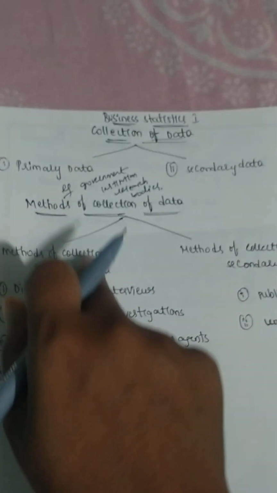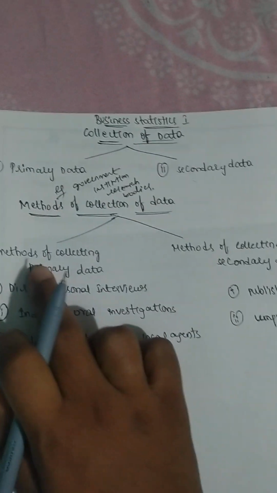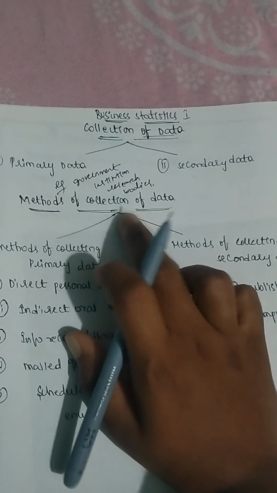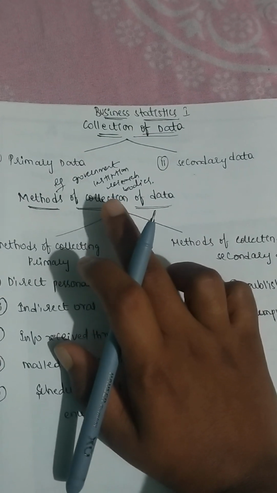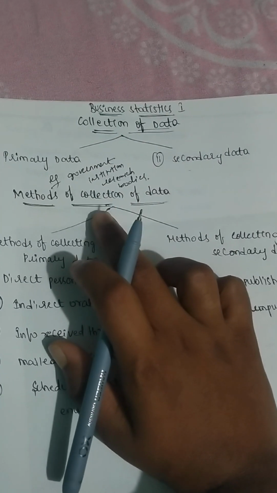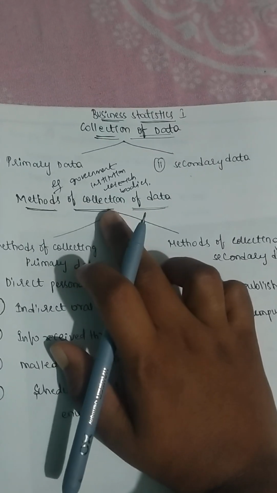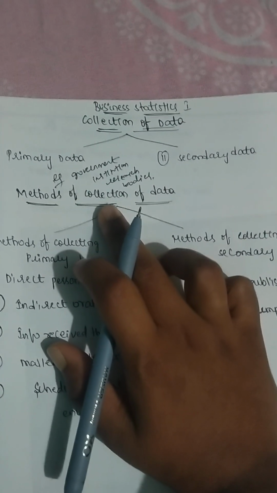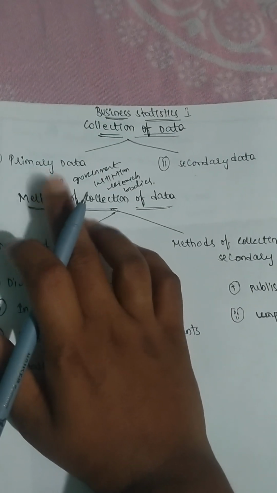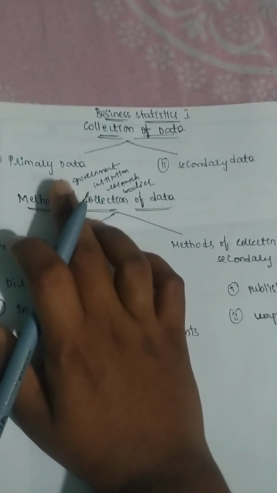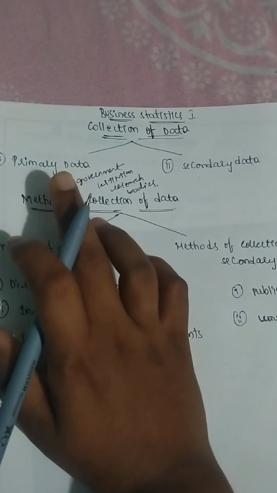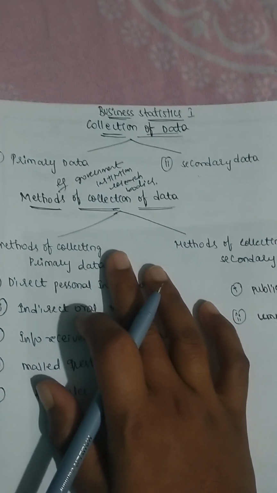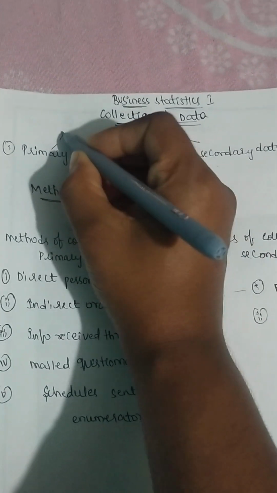The data which did not exist previously is called primary data. Is it clear? Examples are government institutions and research bodies. These primary data are very essential for the statistical methods which will be applied for the analysis and interpretation of data. With this primary data, we can easily analyze and interpret the data. So simply, primary data refers to data collected for the first time, original in character. Exactly, primary means first.